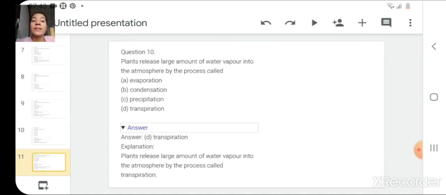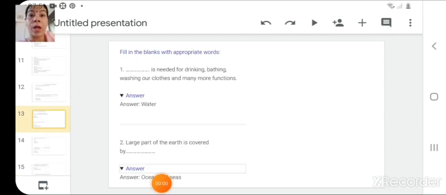Now, plants release a large amount of water vapor into the atmosphere by the process called transpiration, along with evaporation, condensation and precipitation. Yes, one name is very familiar. You have already studied about this in your lower classes. That is transpiration. Transpiration is a process by which plants lose water in the form of water vapor. And now we will practice some questions in the form of fill in the blanks.